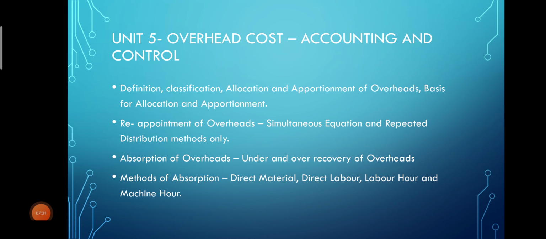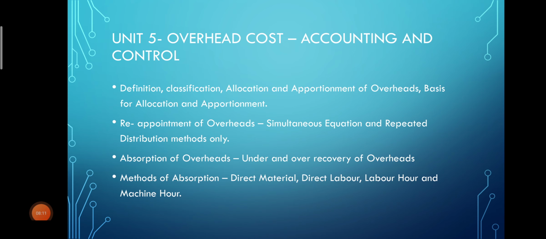Next you will be studying absorption of overheads, under and over recovery of overheads, and methods of absorption: direct material, direct labor hour and machine hour. Here the combined expenses will be given and you will have to distribute these expenses. Overhead is nothing but an indirect expense, so whatever indirect combined expense we have has to be allotted to each department. This is your fifth unit.